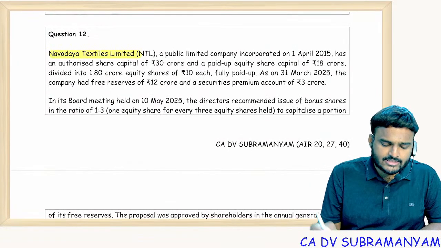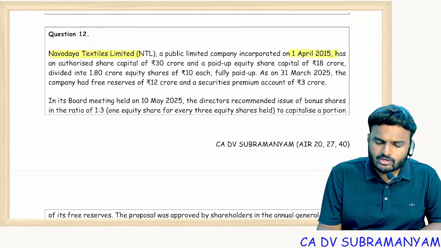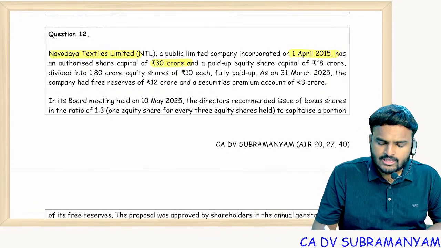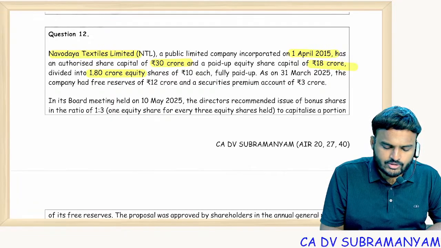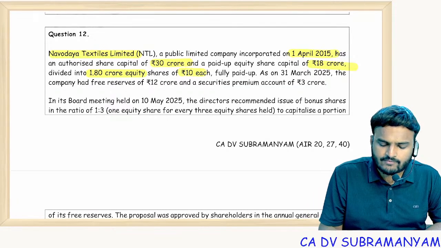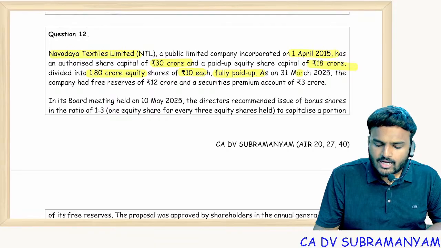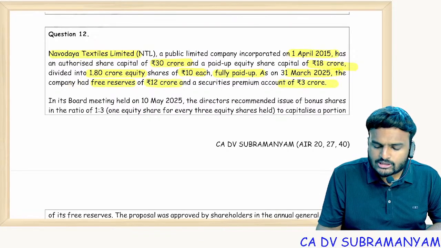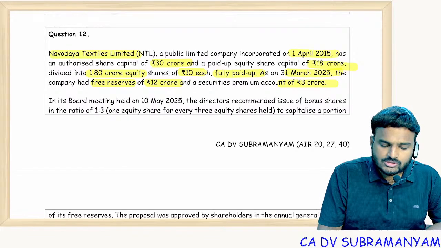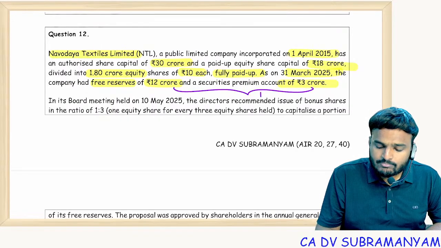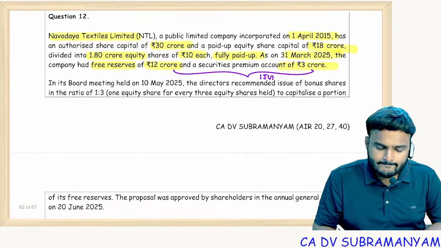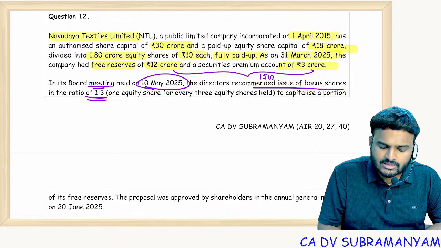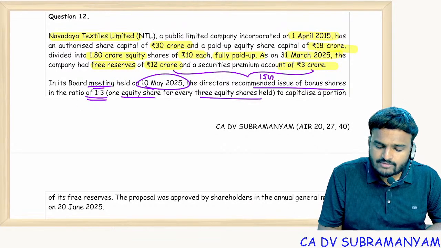Navodaya Textiles Limited, a public limited company incorporated on 1st April 2015, has authorized share capital of 30 crores and a paid up share capital of 18 crores divided into 1.8 crore equity shares of 10 each, fully paid up. As on 31st March 25, the company had free reserves of 12 crores and securities premium of 3 crores. So available for bonus issue, 12 plus 3, 15 crores. In a board meeting held on 10th May 2025, directors recommended issue of bonus shares in the ratio of 1:3, 1 equity share for 3 equity shares.